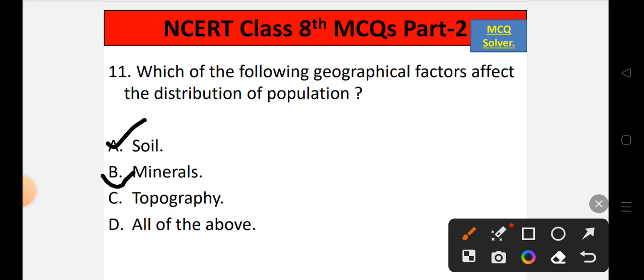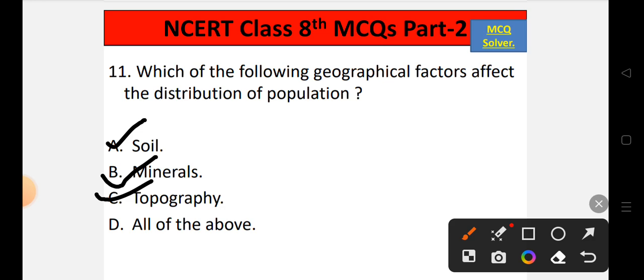Also minerals is a factor which affects the distribution of population. The higher the number of minerals in those areas, the higher will be the population. So a state or a region where there are many more minerals, population will be higher there. So B is also correct. And also topography plays a very important role, so C is also correct.